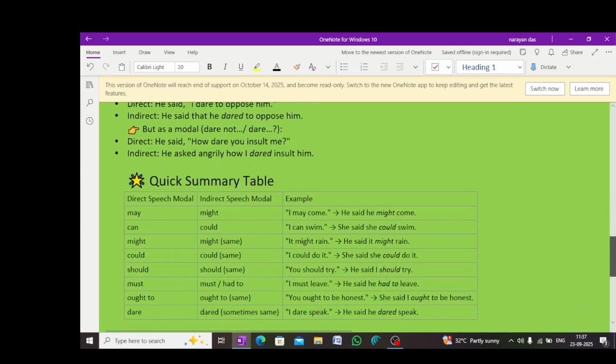So here is a quick summary table. Direct speech modal, indirect speech modal. Direct may, indirect might. Direct can, indirect could in the past form. Direct might, indirect might. Direct could, indirect could.